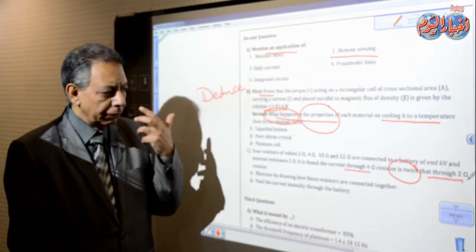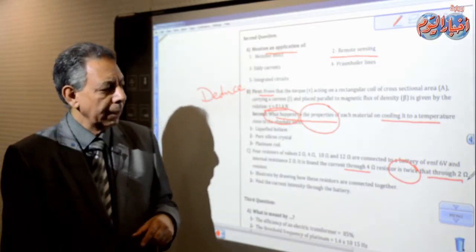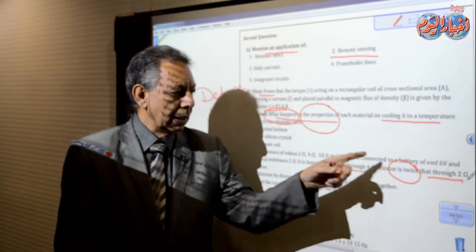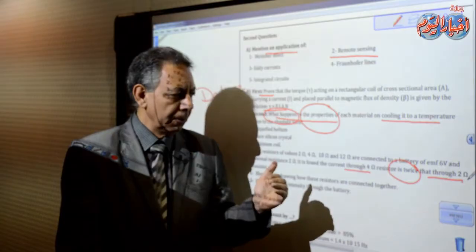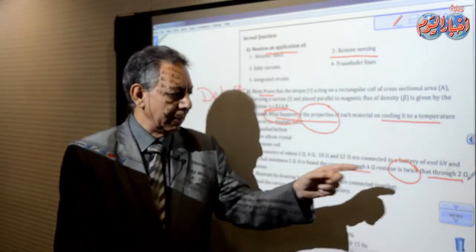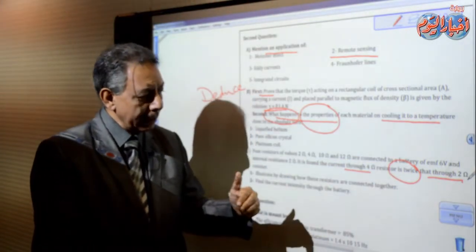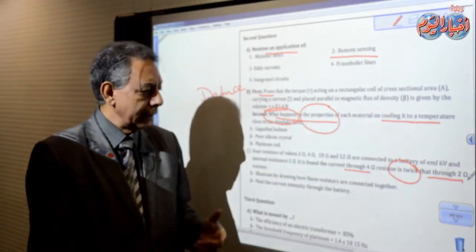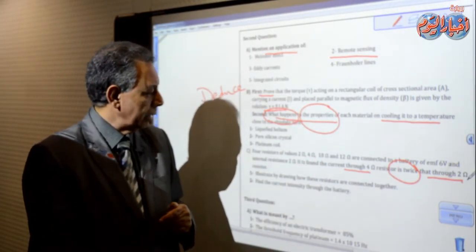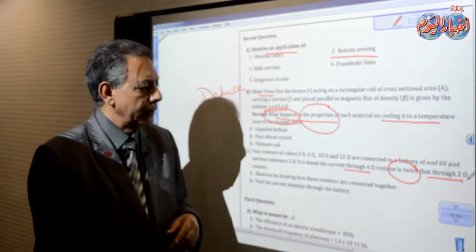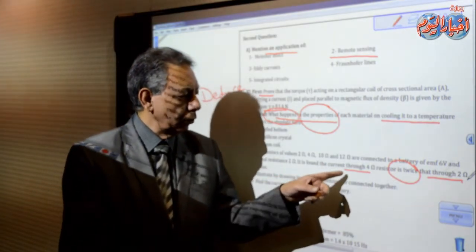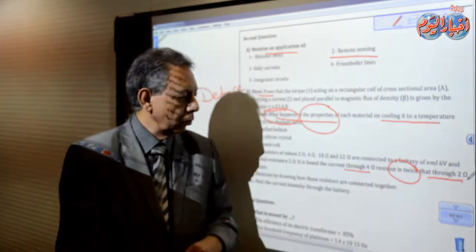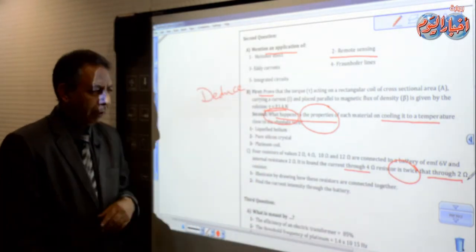In fact, think about this. If you connect them in series together, the current here will be the same as here. If you connect them in parallel, 2 ohms will obtain a higher current because it has a lower resistance. So that is not the solution here. We need to make the current through the 4 ohm twice the current through the 2 ohm. So we need to think about that.